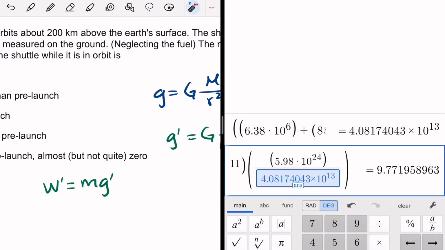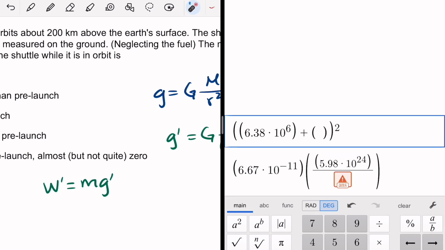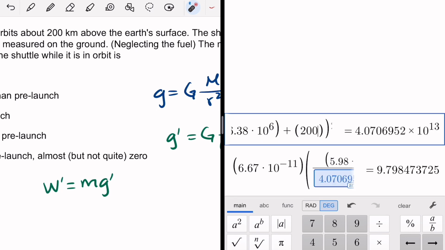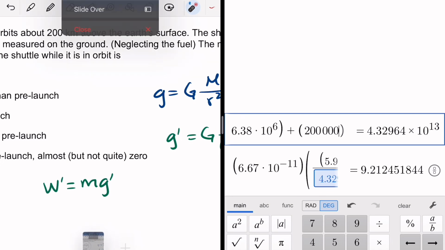So I'm going to use the same stuff I used before. Instead of adding Mount Everest, I'm going to add the 200 kilometers, so that's 200 kilo, that's 1,000. There you go. The new g is about 9.2, which is close to 9.8.